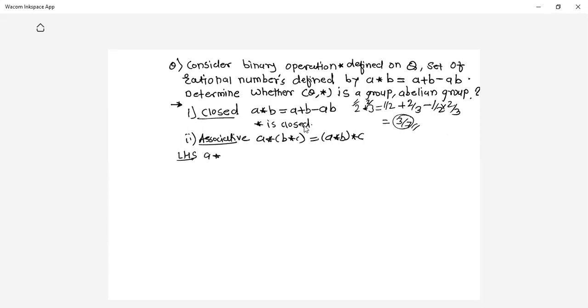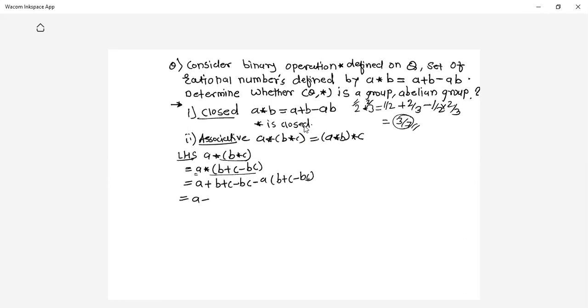LHS is A star (B star C), which is equal to A star (B plus C minus BC) according to the definition. Then A star B is A plus B, where B is now B plus C minus BC, minus A into (B plus C minus BC).